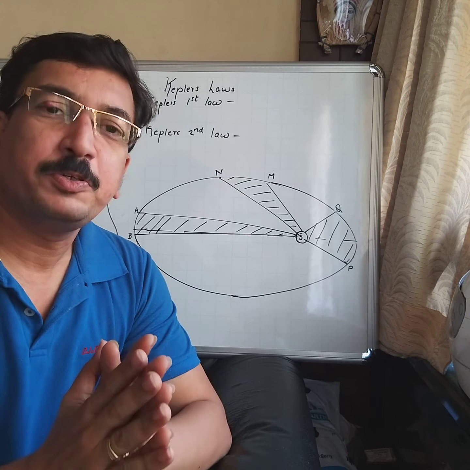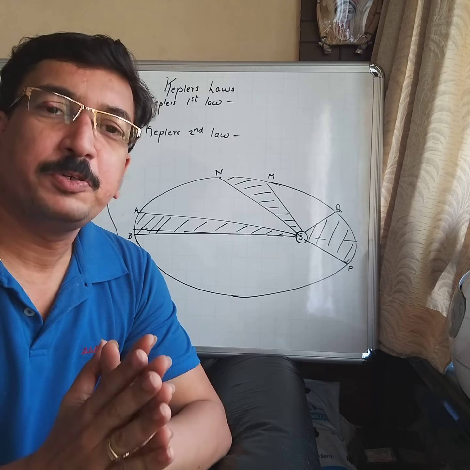Now, just now I told you what an ellipse is, how the shape of the ellipse is. So in this diagram I am explaining Kepler's laws to you. The basic concept you understand is that this is an elliptical orbit, okay, and this is any planet which is revolving around the sun, right?